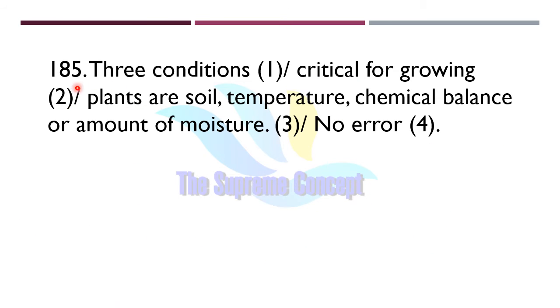Question number 185. Three conditions critical for growing plants are soil, temperature, chemical balance, or amount of moisture. So figure out where exactly the error lies in the sentence. Yes, error lies in part number 3.